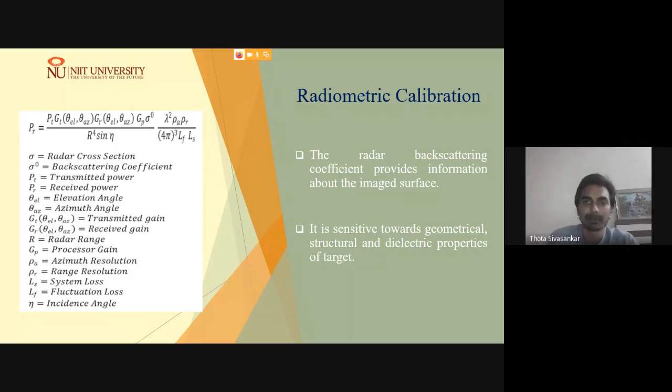The background of this radiometric calibration is the basic radar equation, as you can see in the presentation. Here we try to estimate the power received by the sensor and the power transmitted, the gain of the transmission antenna, and all other aperture radar information, the range information, and the angle information, with which angle you are looking at the Earth surface. All of these will be considered to calibrate the data.